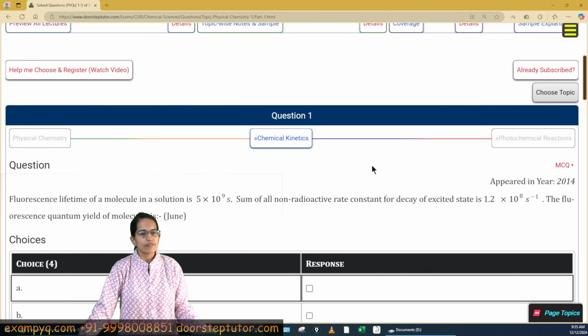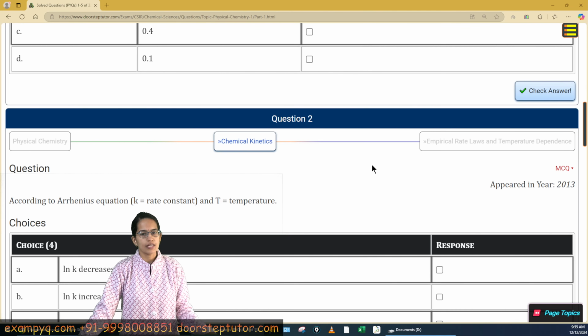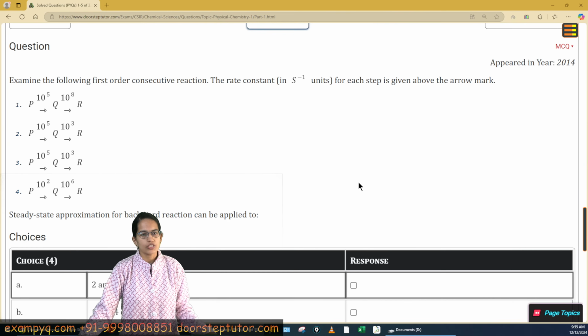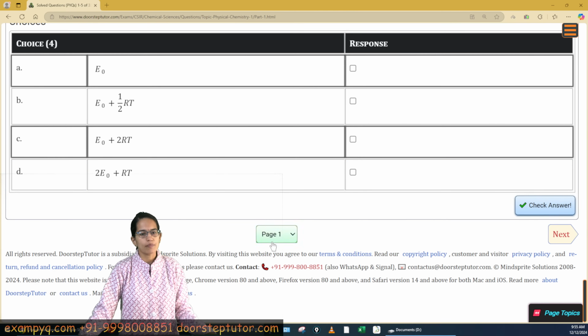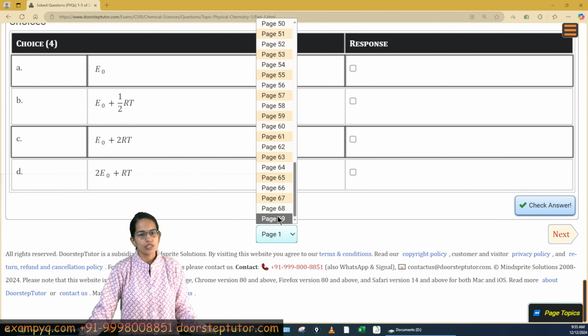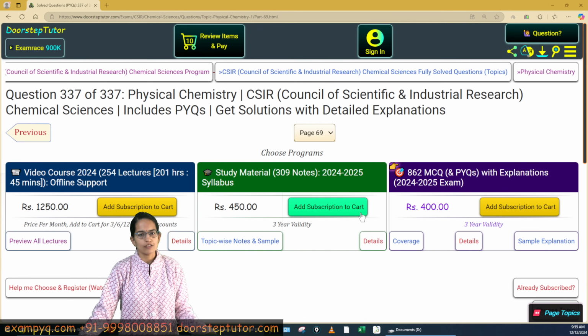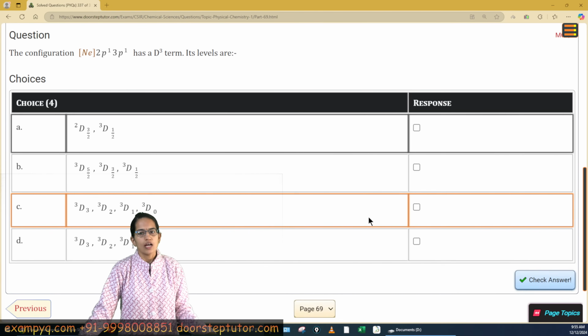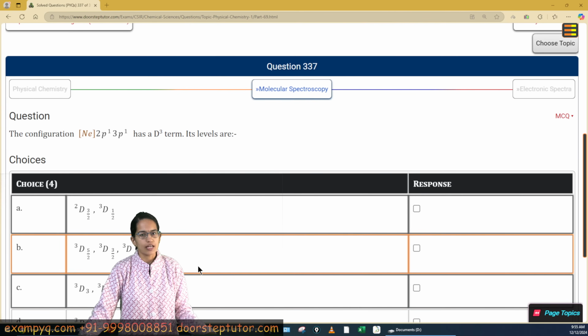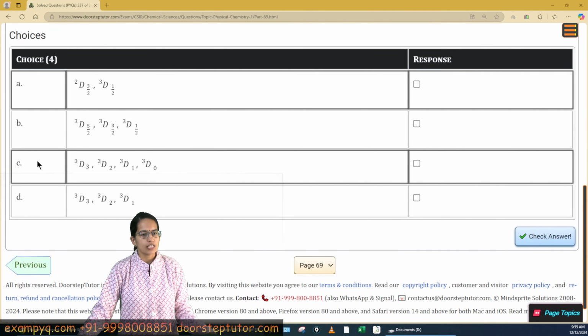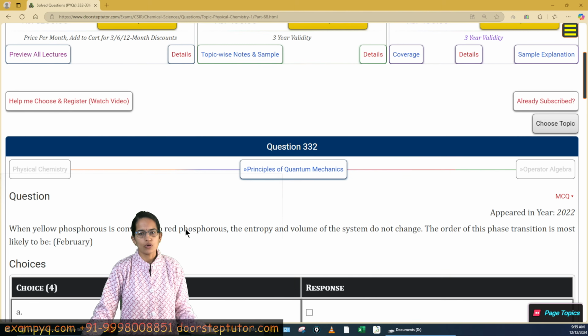So you have a list of questions which are available here. The earlier questions are from the older papers, but if you go closer later in this section, you would find recent questions which were part of your examination, right? So these are some of the model questions that would give you an insight about how to solve the questions and what basically to take into account when solving the question.